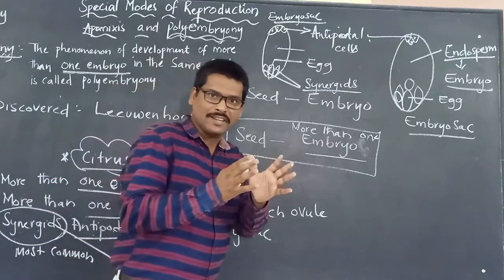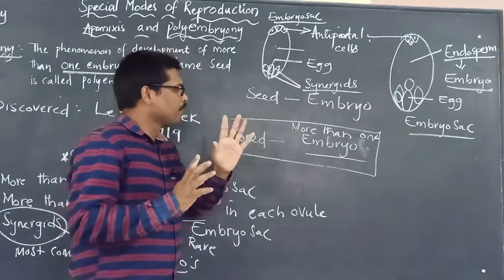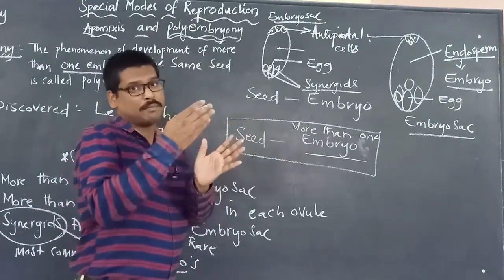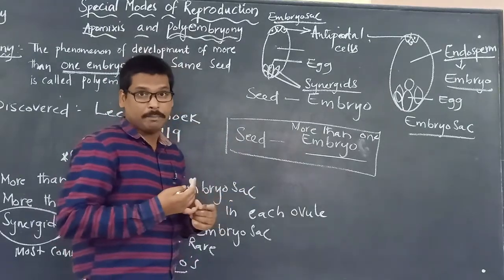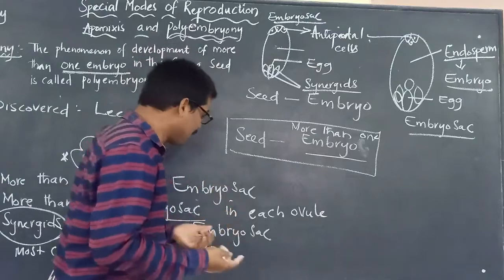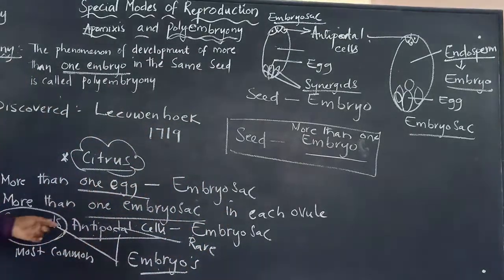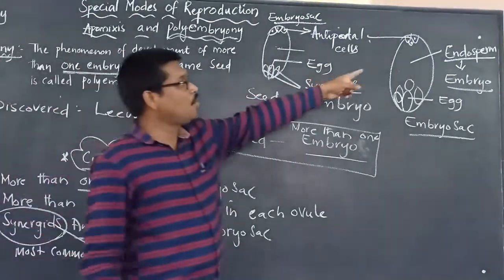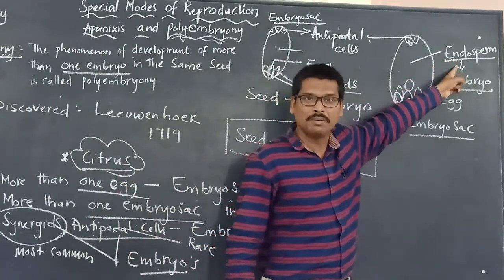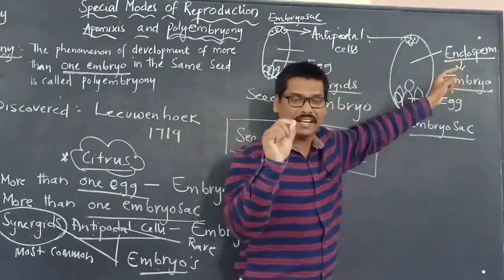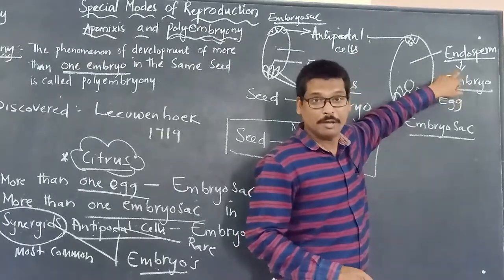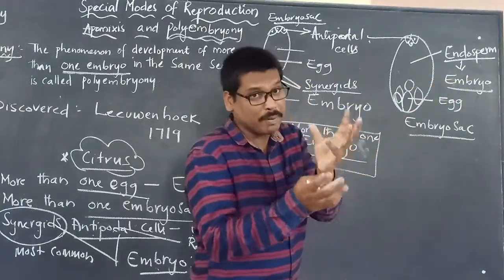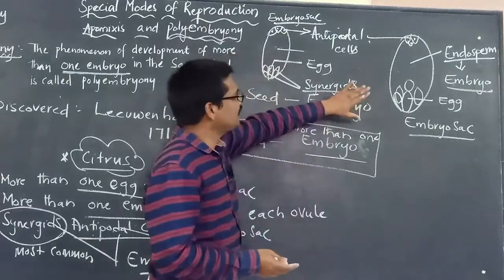Because normally, only when the egg is fertilized does it develop into an embryo. But even so, there are chances that synergids, antipodal cells, or now one of the endosperm cells can also develop into an embryo. And these are all present in the embryo sac.